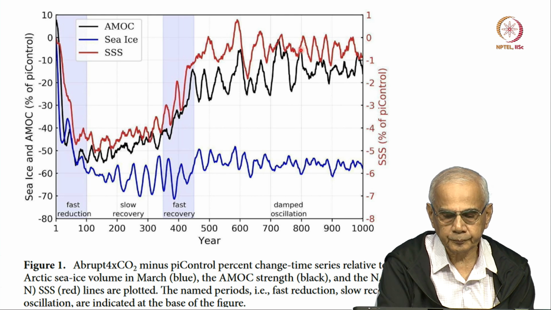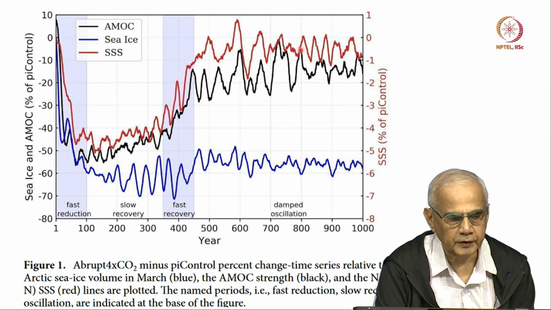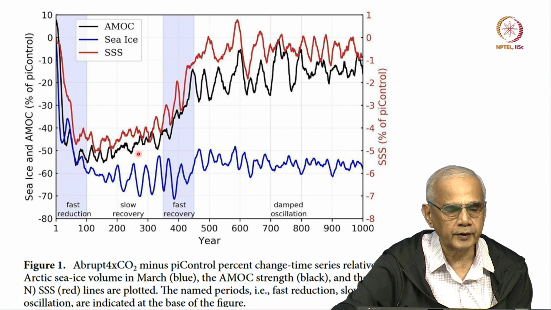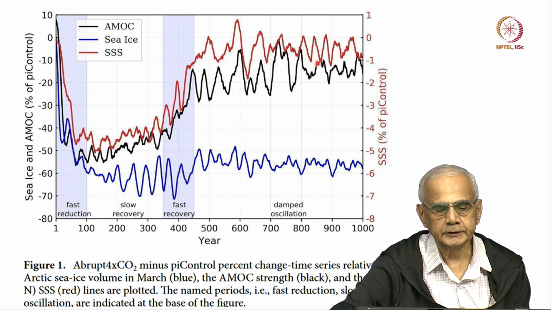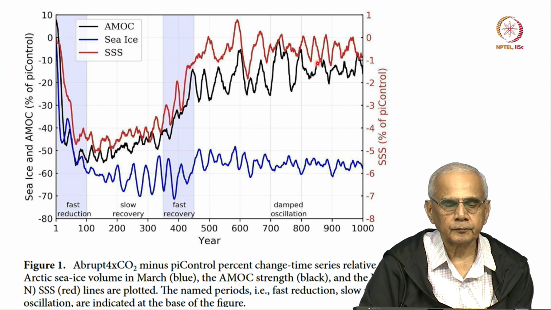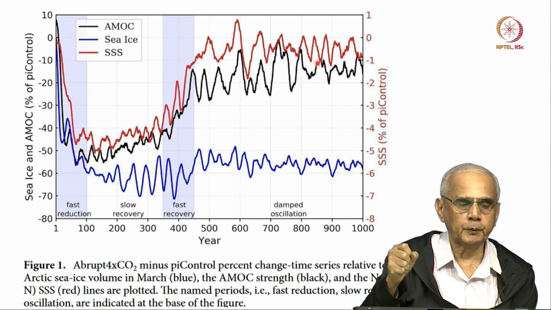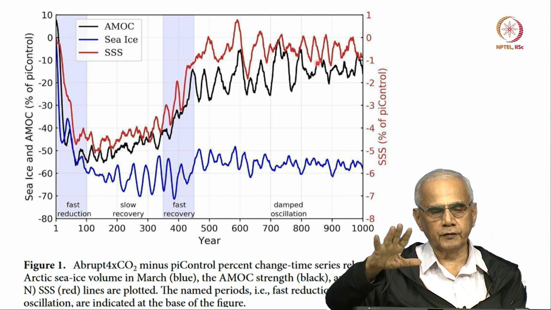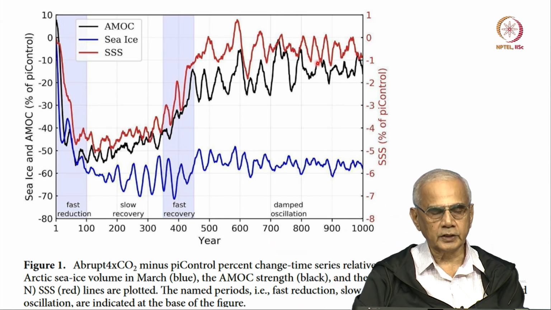Okay. So, they talk about a fast reduction in the first 100 years, this one, and a slow recovery, then a fast recovery, and a damped oscillation. So, what you see is that when a system is subject to a shock increase in CO2, there is a very quick response within a couple of 100 years, and there is then a slow recovery and then a fast recovery, and then some kind of steady state oscillation. Okay.